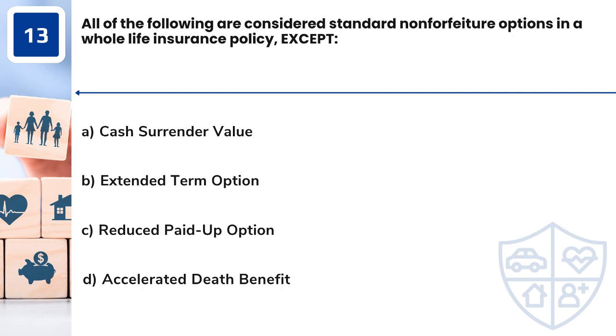Question 13. All of the following are considered standard non-forfeiture options in a whole life insurance policy, except A. Cash surrender value. B. Extended term option. C. Reduced paid-up option. D. Accelerated death benefit.